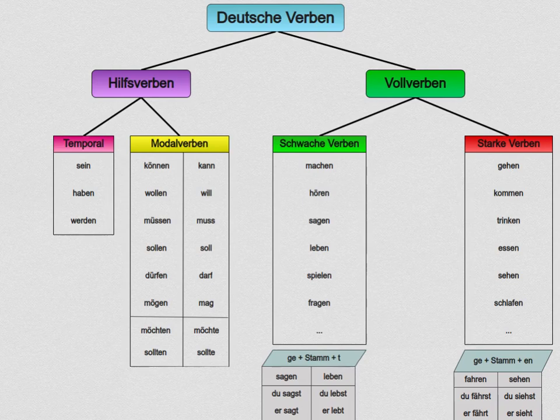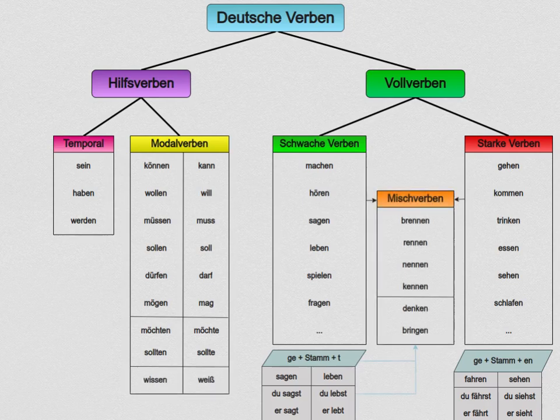Then there's a third category called mixed verbs. They are just a few verbs in between weak and strong, having no vowel change in the present tense and participles ending in t. But other than that, they behave like strong verbs. And that's it.